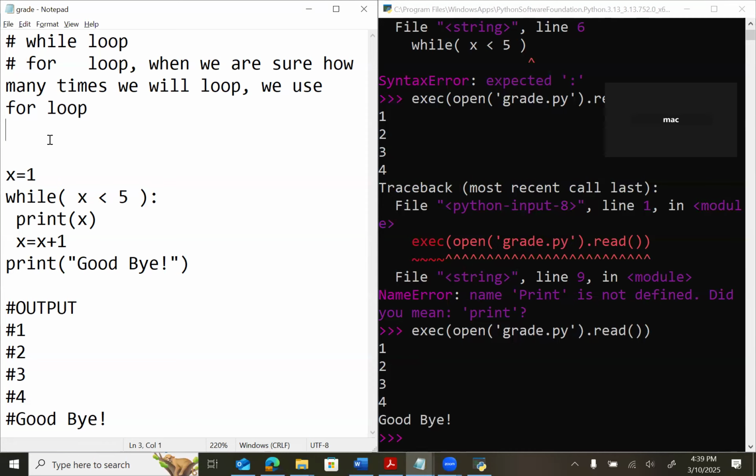Now we'll write another program. I want to add 1, 2, 3, 4. What will be the answer of that one? I want to add this series up. It will be 10. 1 plus 2 is 3, plus 3 is 6, plus 4 is 10.